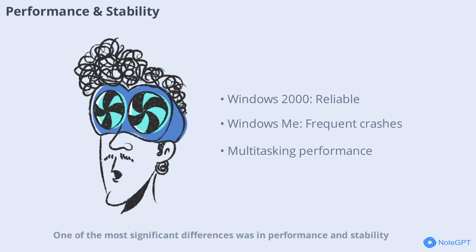One of the most significant differences was in performance and stability. Windows 2000 was praised for its robustness, rarely crashing and handling multitasking with ease. This reliability made it a favorite in offices and for critical tasks. In contrast, Windows Me was notorious for frequent crashes and system errors, often frustrating users. Its instability became a defining characteristic, overshadowing its multimedia features.